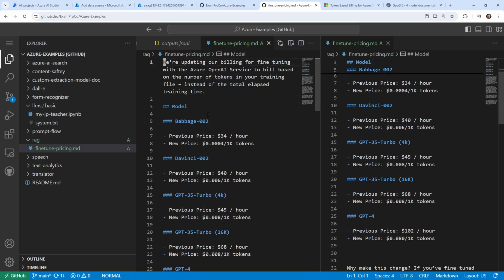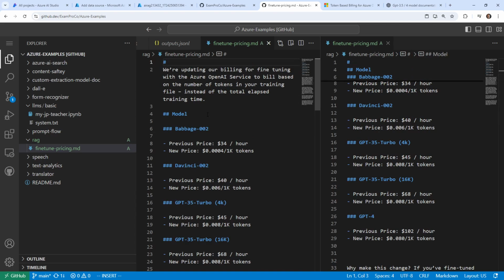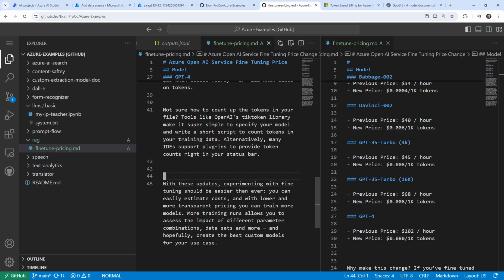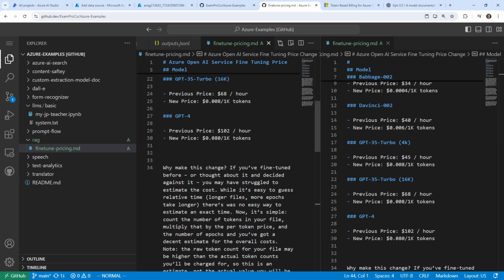Models. Azure OpenAI Service fine-tuning price change. Okay, so we go here. More information. Reasons for change. Okay, and so now we kind of have a structured file that we can bring in.